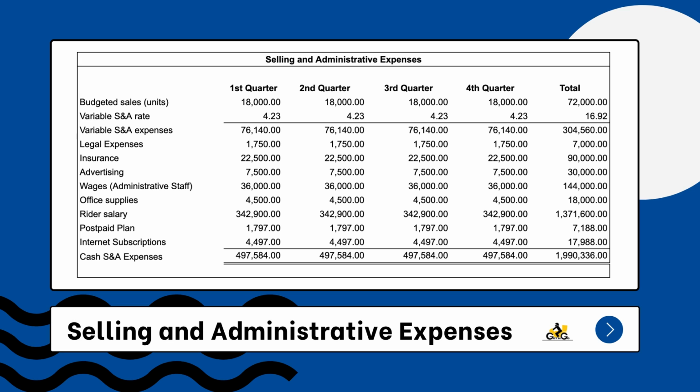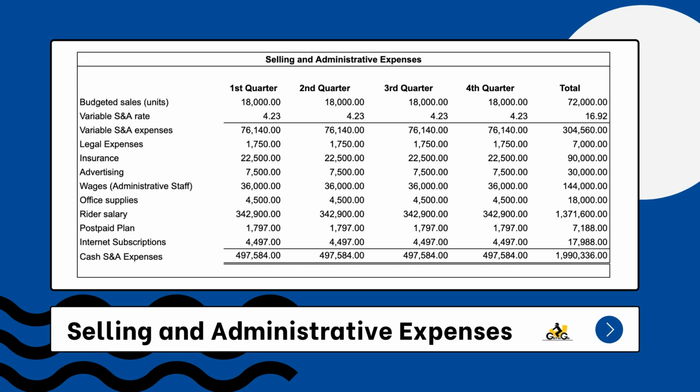To get the total cash selling and administrative expenses, what we would need to do is to multiply the budgeted sales in units, that would be 18,000, by the variable selling and administrative rate of 4.23. In every quarter, we would get the variable selling and administrative expenses of 76,140 pesos.